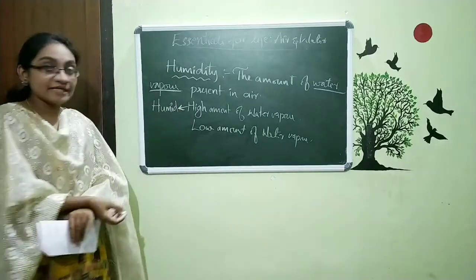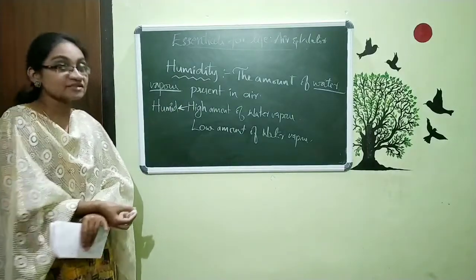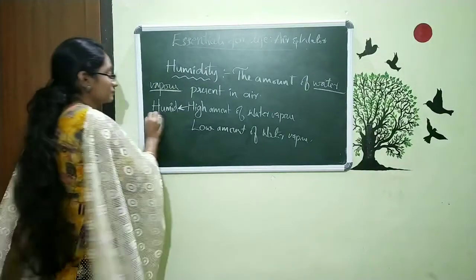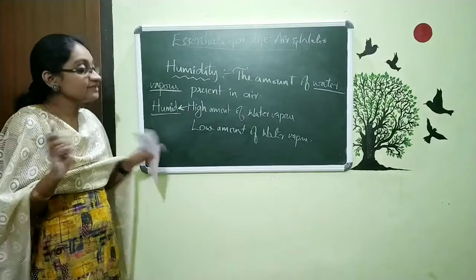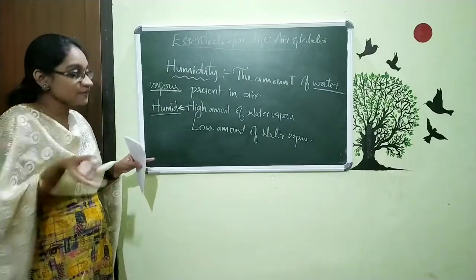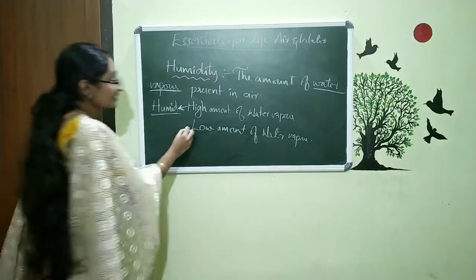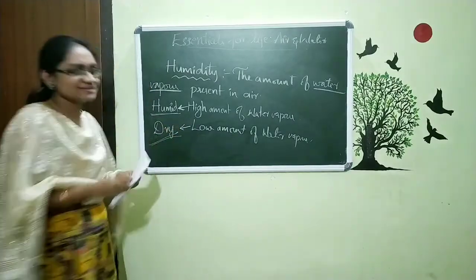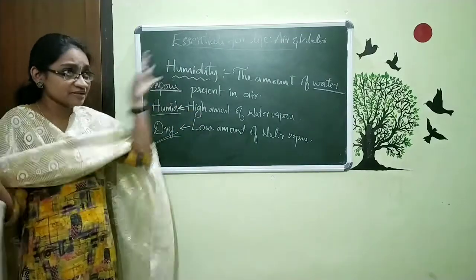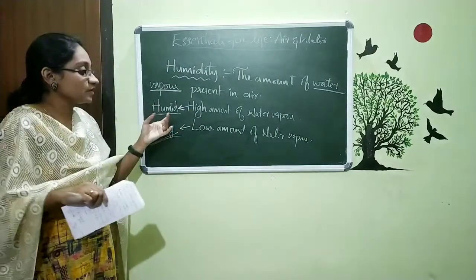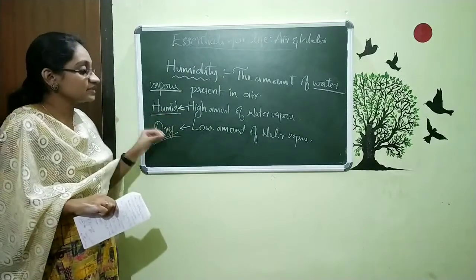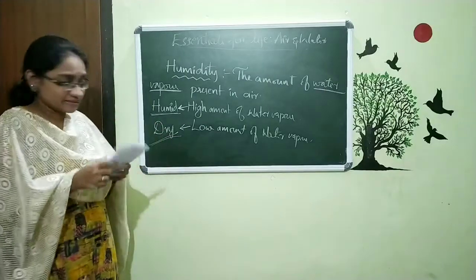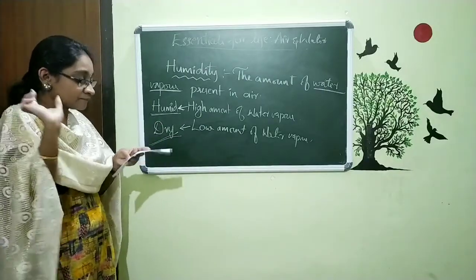That is, when a particular region is very rich in water vapor within the air, then I can call that region as humid. But when the region has very little water vapor in the air, I can call it a dry region. When the water vapor is high within the air, I call it a humid region. And when the region has a very low amount of water vapor in the air, I call it a dry region.